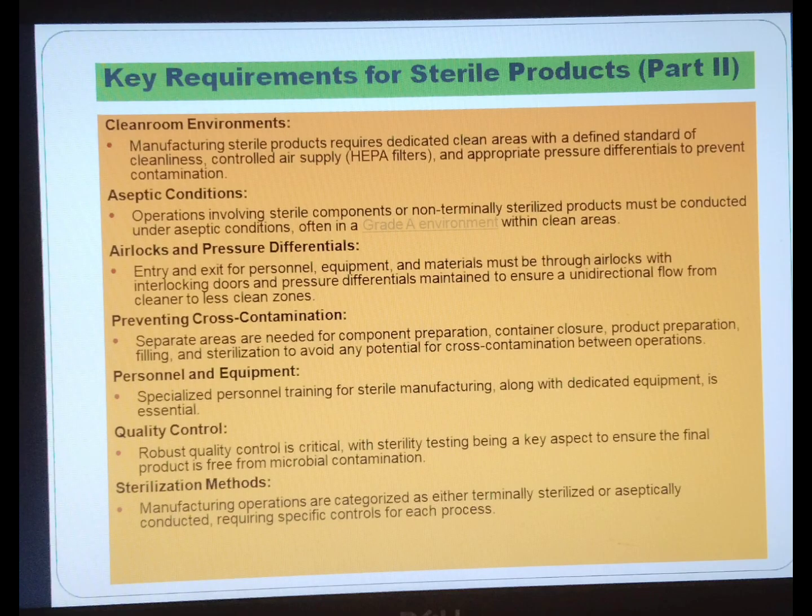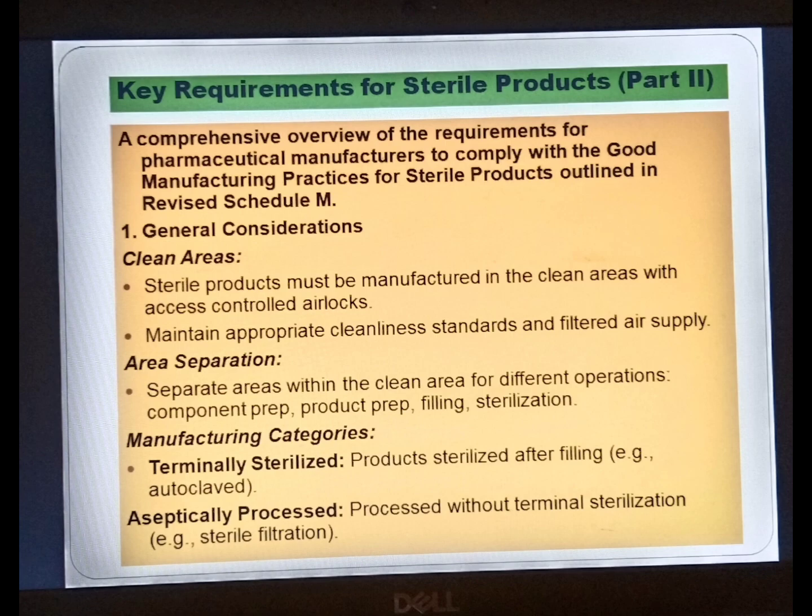Preventing cross contamination. Separate areas are needed for components preparation, container closure, product preparation, filling, and sterilization to avoid any potential for cross contamination between operations. Personnel and equipment. Specialized personnel training for sterile manufacturing along with dedicated equipment is essential. Quality control. Robust quality control is critical, with sterility testing being a key aspect to ensure the final product is free from microbial contamination. Sterilization method. Manufacturing operations are categorized as either terminally sterilized or aseptic conducted, requiring specific controls for each process.